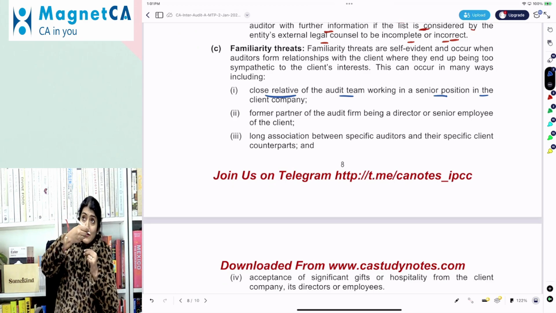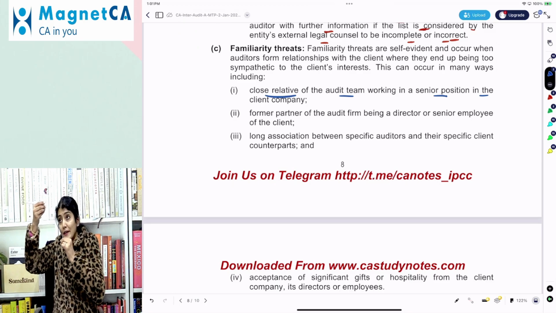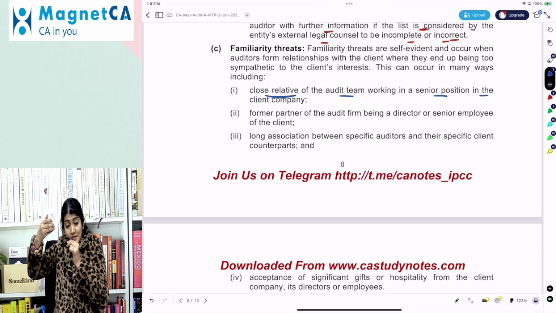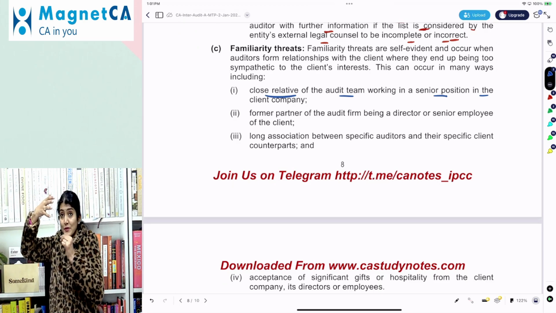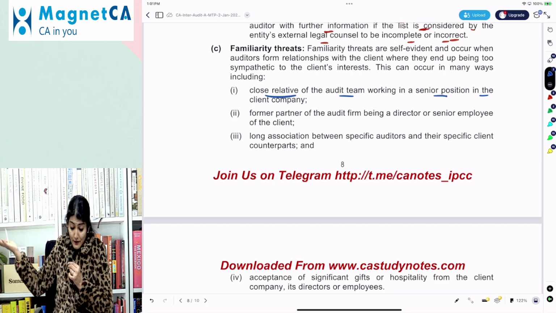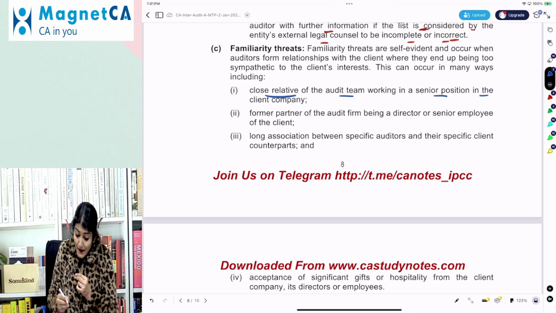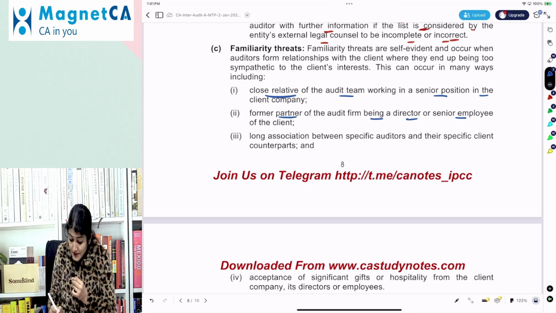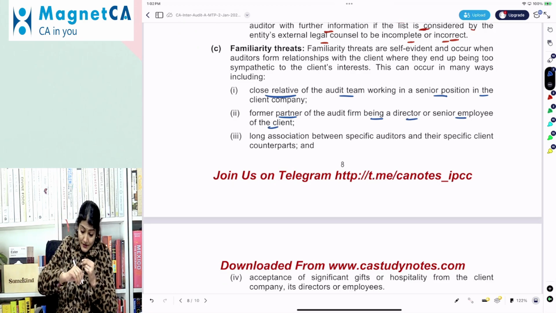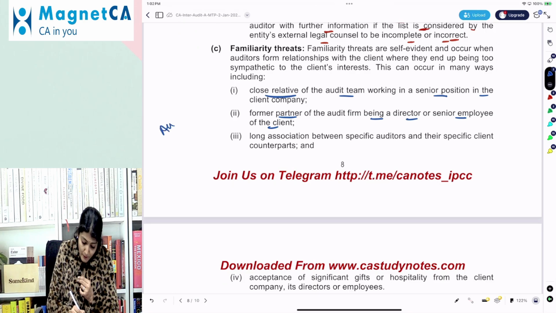That means you are working in PwC and you're doing audit of Infosys, and a close relative of the audit team is working in a senior position, say some finance controller in Infosys. Then earlier a partner of the firm has now become a director, a senior employee of the client. Right. So here the flow is from the auditor to the client. Right.